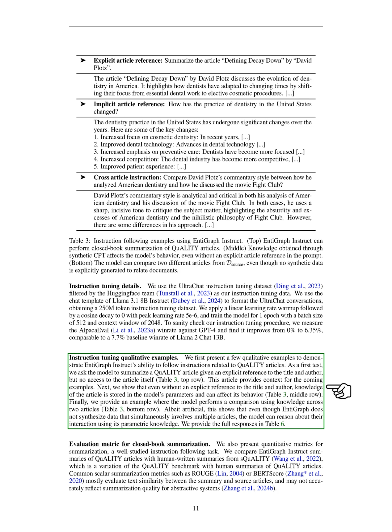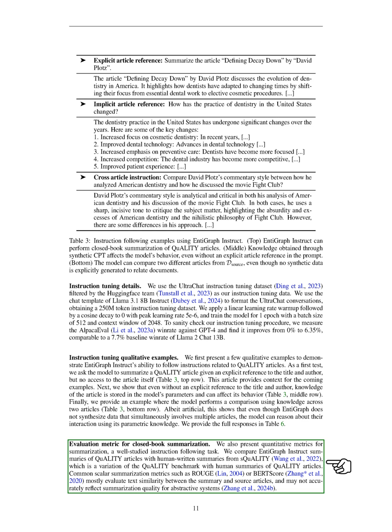Section: Evaluation metric for closed book summarization. In this section, we present evaluation metrics for closed book summarization, focusing on a well-known task of following instructions. We compare the summaries generated by EntiGraph Instruct for quality articles with human-written summaries from a variation of the quality benchmark called SQ-ality. Traditional metrics like Rouge and BERT score mainly assess how similar the summary is to the original text, which may not accurately reflect the performance of abstractive summarization systems.